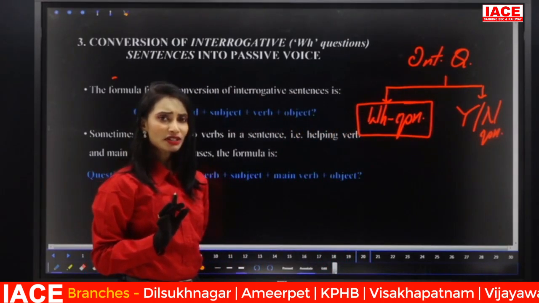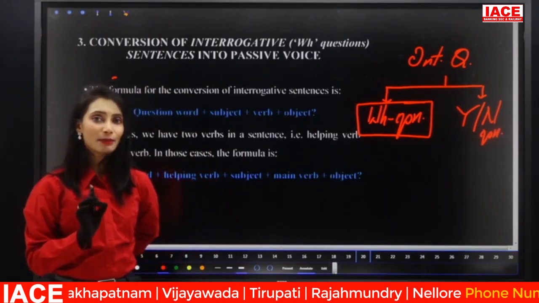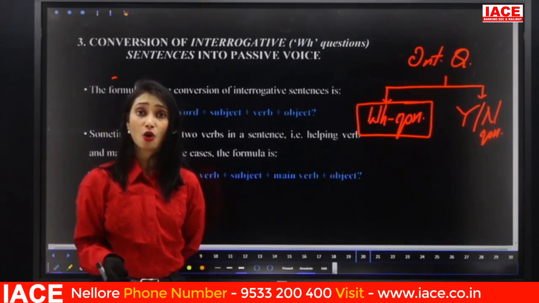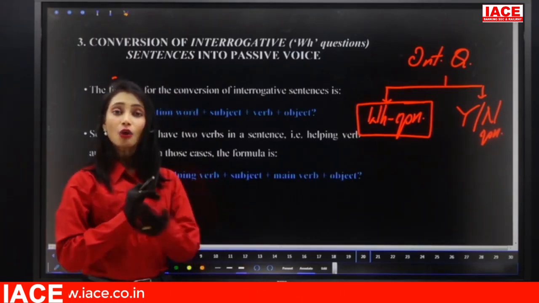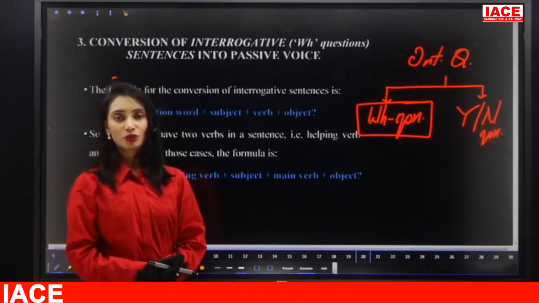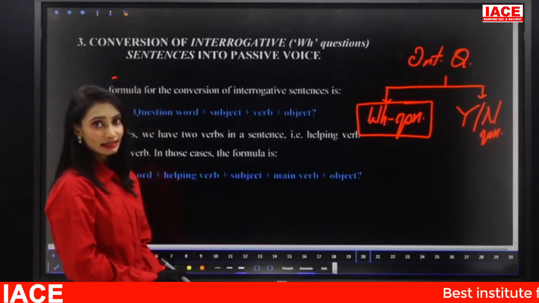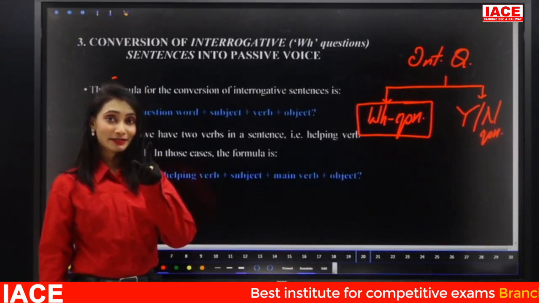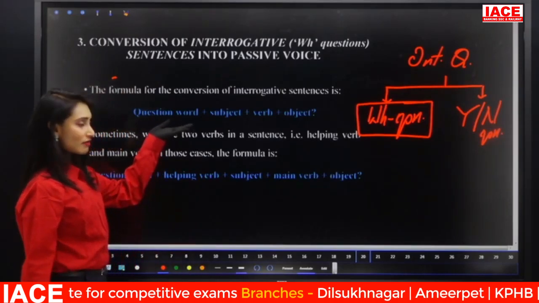The WH questions are nothing but the questions which start with the WH words like what, when, where, why, who, how, etc. So, for such type of sentences, how can we convert into passive voice? Here, the steps are the same five, but here there is a method. For that, I'm going to give you a structure. So, here we have a formula.